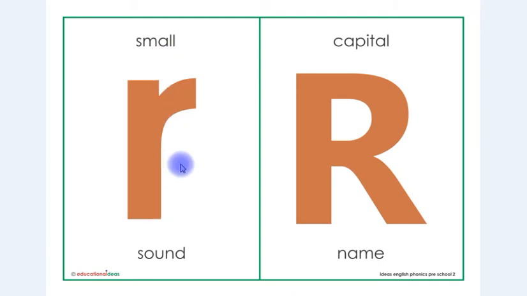This is letter R in small shape and this is letter R in capital shape. The sound is R and the name is R.